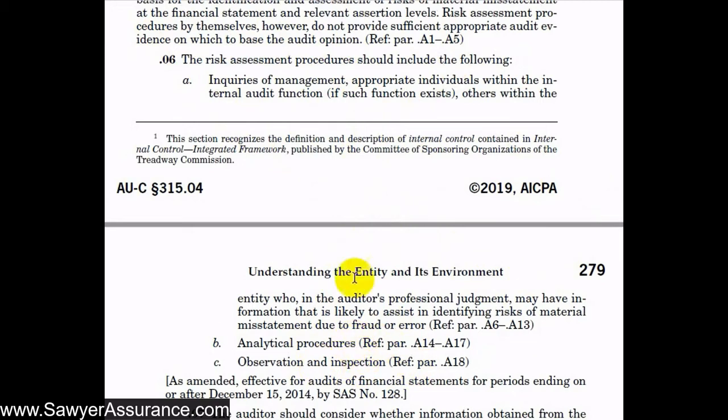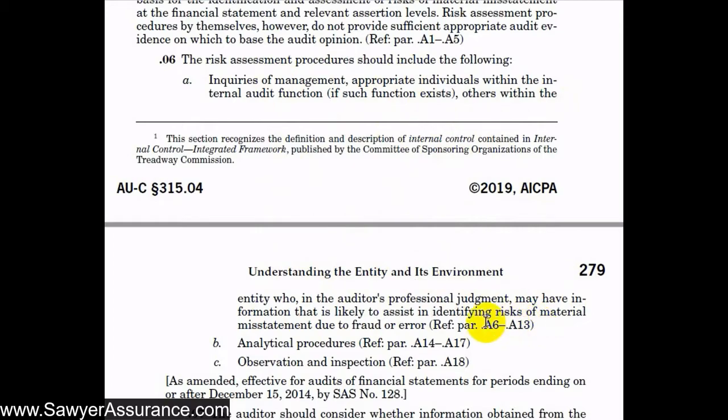And each of these procedures goes in pretty in depth in the explanatory material. So we're going to take each of these separately in separate videos. So for this particular video, we'll talk about the procedures that we need to do for inquiries of management, appropriate individuals within the internal audit function, if there is an internal audit, and others within the entity who, in our professional judgment, may have information that's likely to assist us in identifying risk and material misstatement due to fraud or error. And so that means we're going to have to sit down and have extended discussions with a lot of different people at our client.